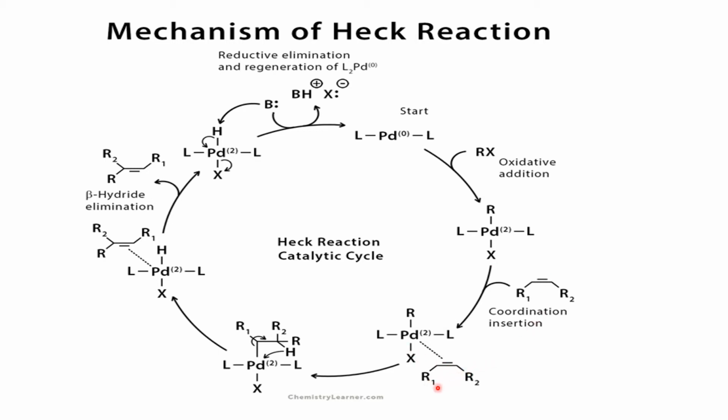I have R1 and R2 in the pi complex. Now this double bond, which is a pi complex, gets attached to palladium. That means this double bond carbon atom gets inserted between palladium and the R bond.